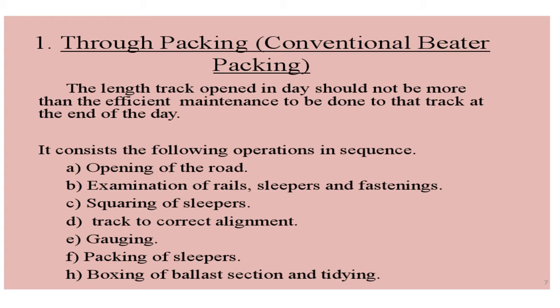Now coming to the periodic maintenance, it is carried out after an interval of 2 to 3 years. During periodic maintenance, the gauge, levels, alignment, points and crossings, etc. are thoroughly checked. The defects are detected, then the causes are determined, and finally remedial measures are taken. The track is made perfect by removing all the major and minor defects.